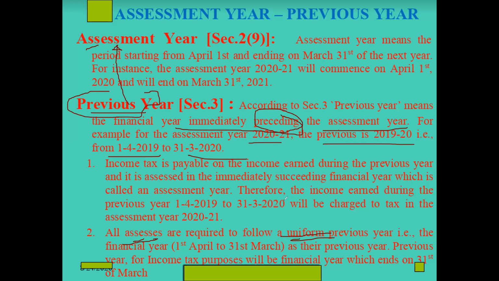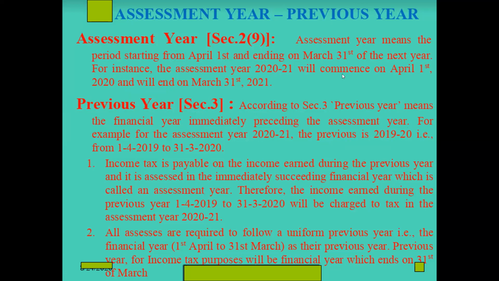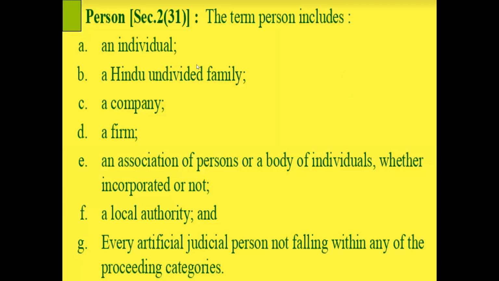So every individual, every assessee is supposed to pay tax for his previous year's income in the assessment year. Are these two concepts clear to you now, or is there any doubt? Okay. Now, our next concept.